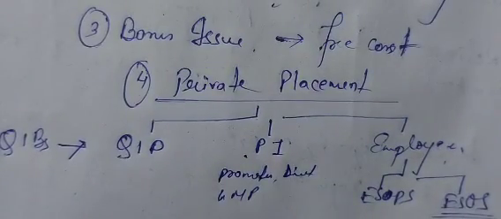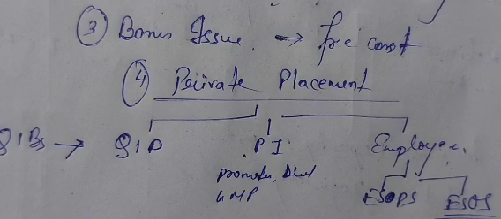So private placement means what? When shares are being issued to other than public. To whom? To the QIBs. Whenever the shares are being issued to QIBs, we'll call it QIP, qualified institutional placement. When the shares are being issued to promoters, to directors, to key managerial personnel, it will be known as preferential issue. And whenever the shares are being issued to employees, we will call it either ESPS, that is employee stock purchase scheme, or ESOS, that is employee stock option scheme. ESPS and ESOS.